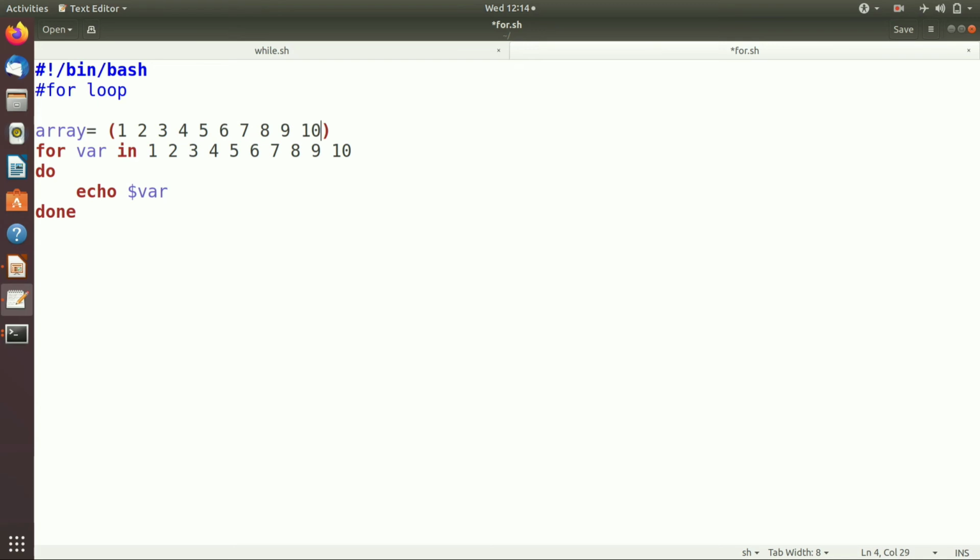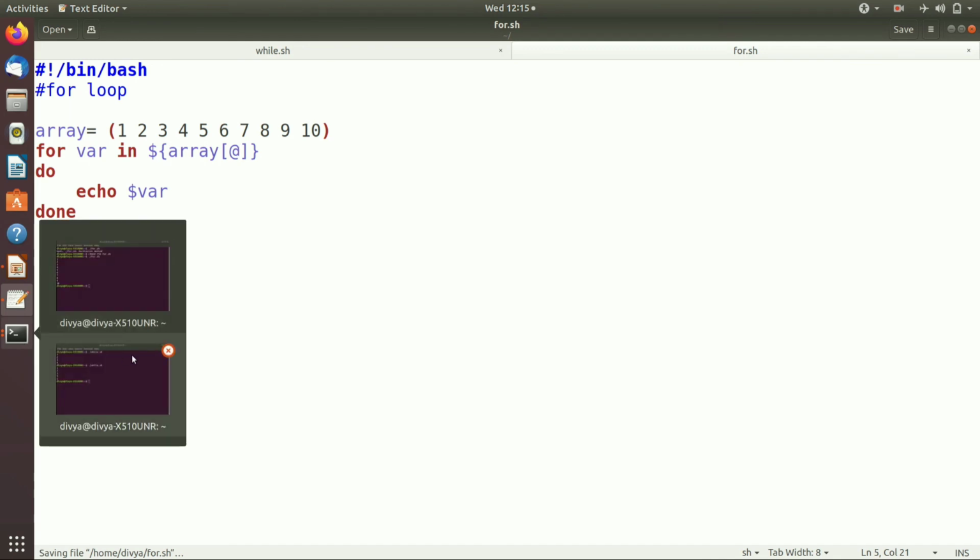Then var in, and in place of these numbers I write dollar, then curly brackets, and in between the curly brackets I write array[@]. Then do echo $var done. So this loop will execute 10 times. Let's try to run the program.